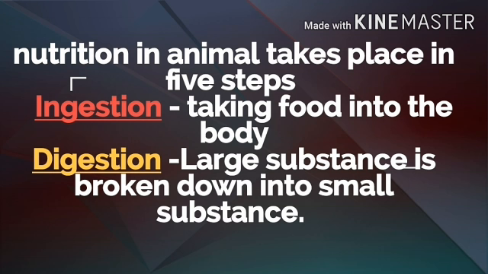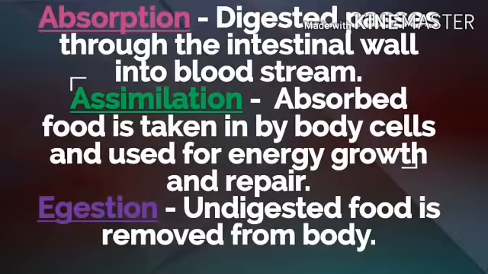Next, digestion. The process in which food containing large insoluble substances is broken down into small water-soluble substances which can be absorbed by the body is called digestion. The next step is absorption. The process in which the digested food passes through the intestinal wall into the bloodstream is called absorption.